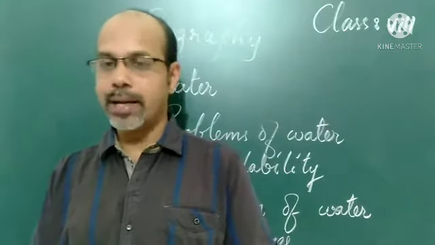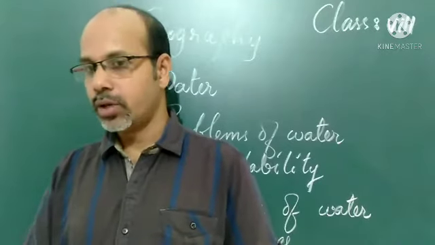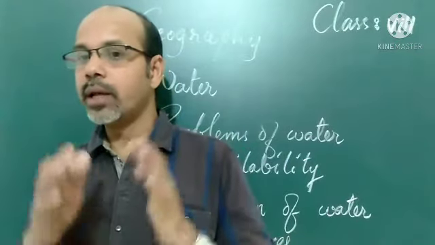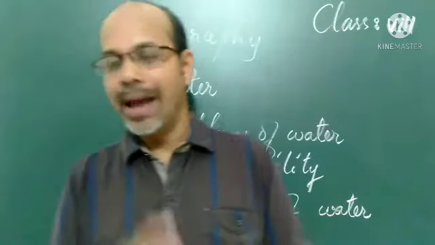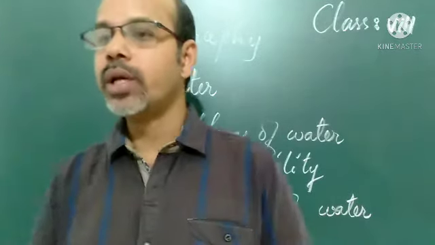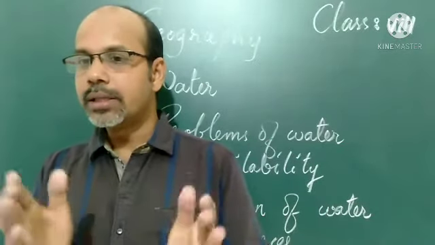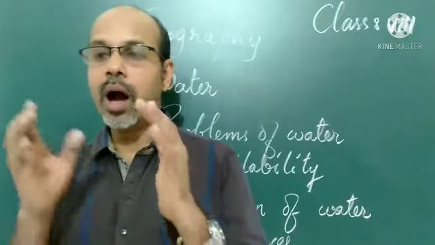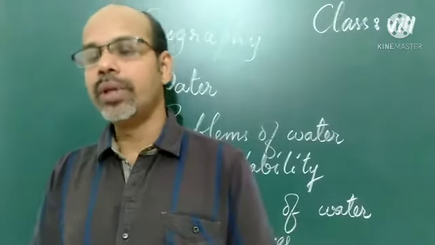Water is a natural resource. It's a renewable natural resource. We know that three-fourths of the earth's surface is covered with water. Exactly speaking, 71% is water and only 29% is land on the earth. It is appropriately called the water planet because of the abundance of water. 71% is covered with water.